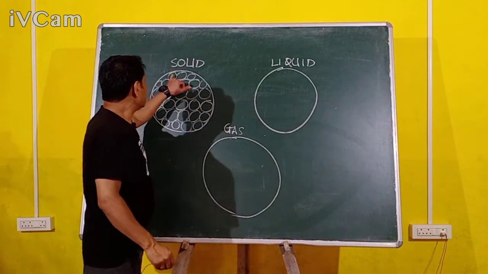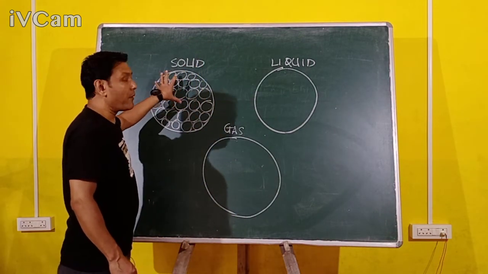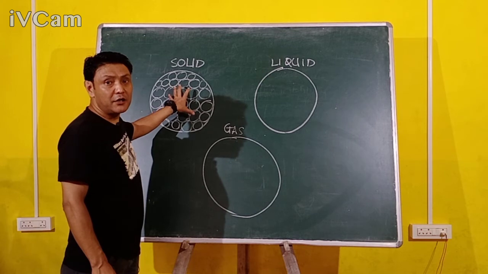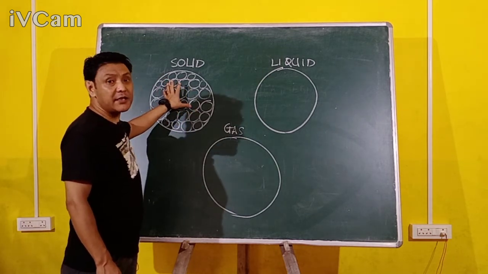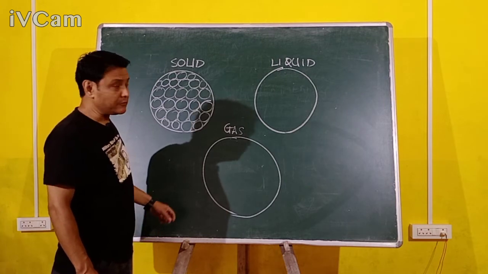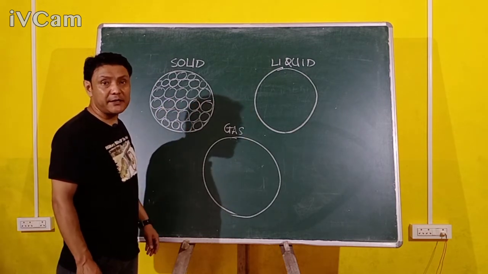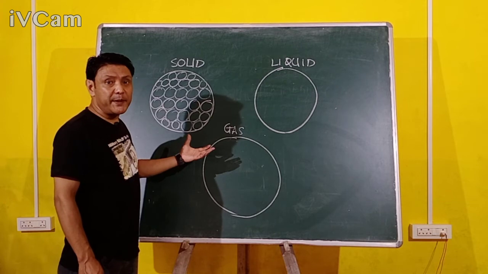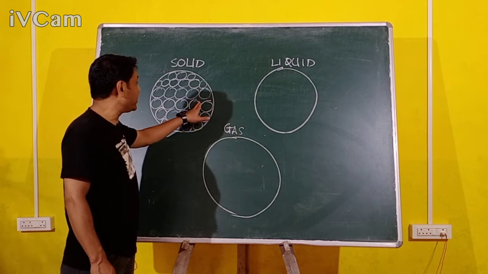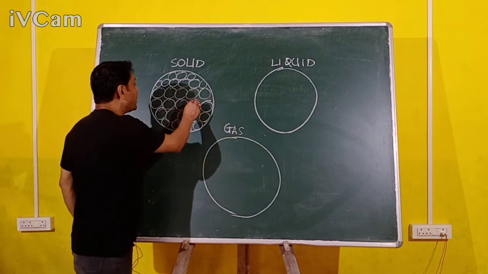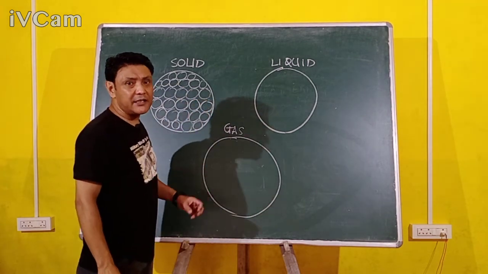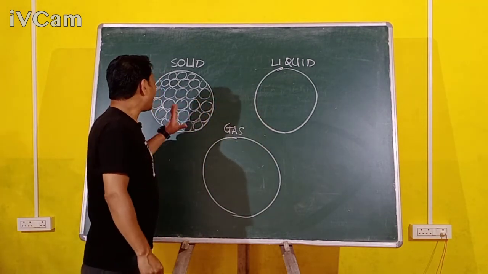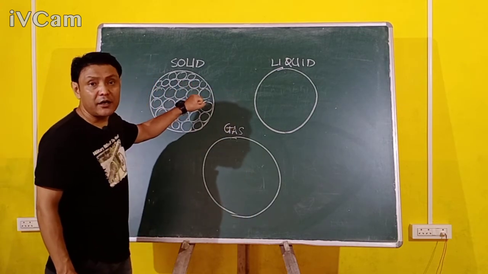Let me tell you again. In solids, the molecules are very, very close to each other. In fact, they are very tightly packed. That means there is very little intermolecular space. What is intermolecular space? The space between two molecules is called the intermolecular space. Why are the molecules very close to each other?